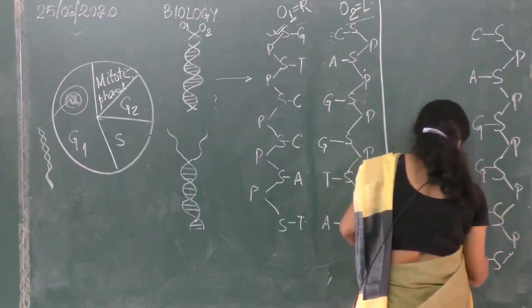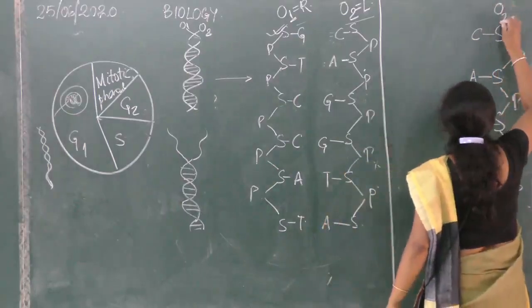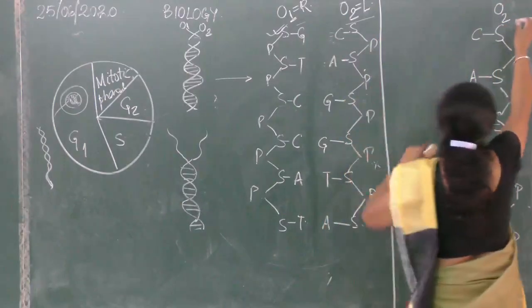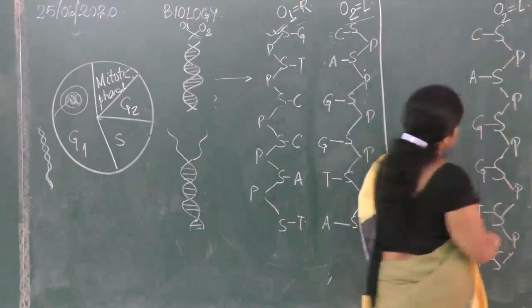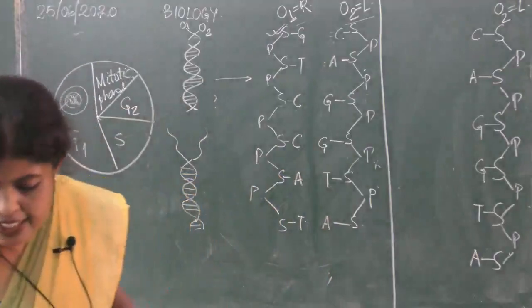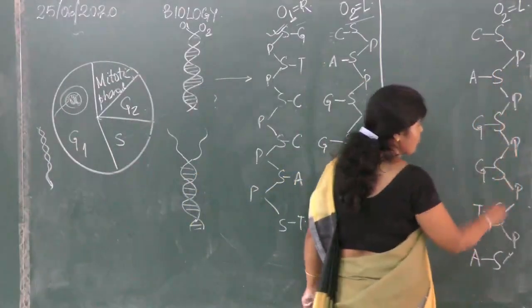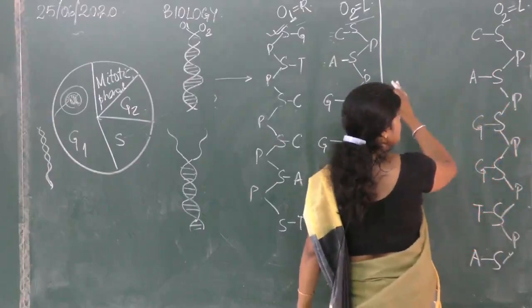Is it clear? T, A. So this is original 2. Which side was it located? On the left side. This will lead to the formation of a new strand, and since this is the left strand, the new strand which will be produced will be towards the right.